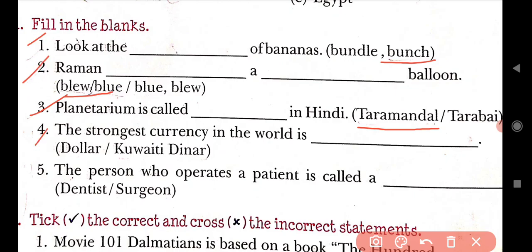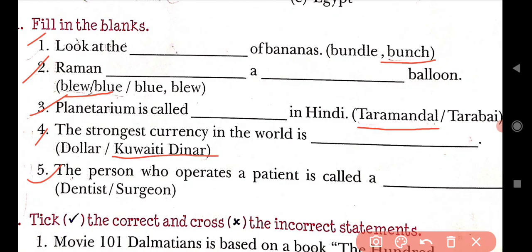Then come to the next, that is fourth one. The strongest currency in the world is dash. Can you tell which is the strongest currency in the world? Yeah, the strongest currency in the world is Kuwaiti dinar. KUWAITI, Kuwaiti, DINAR, dinar. Kuwaiti dinar.